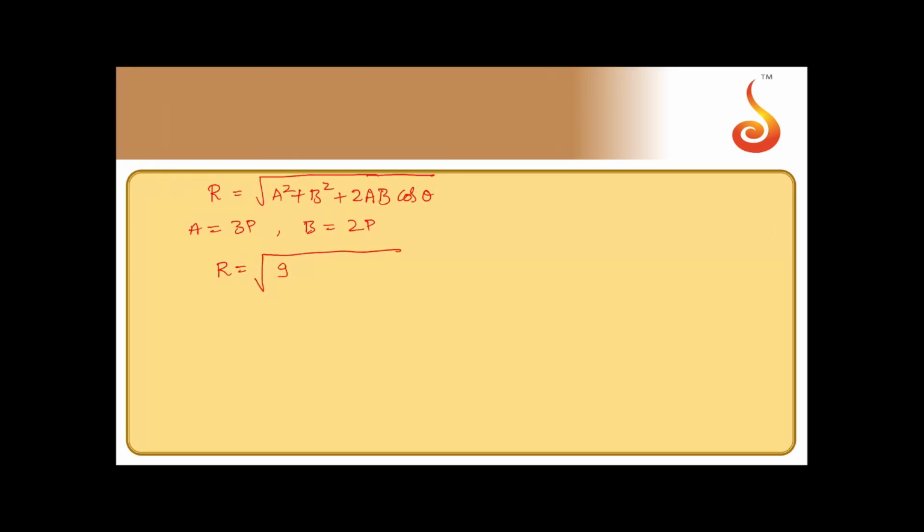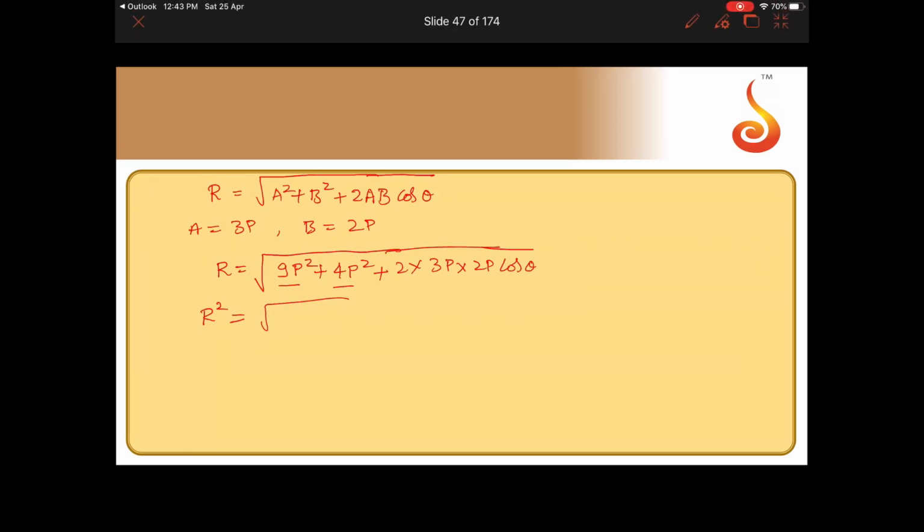So R is equal to square root of 9P square plus 4P square plus 2 into 3P into 2P cos theta. So square on both sides, you will get R square is equal to 9P square plus 4P square, 13P square, plus, 2 3s are 6, 6 2s are 12. So that will be, root gets cancelled when you square it.